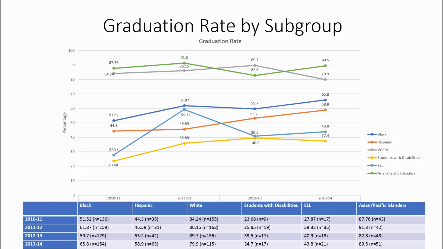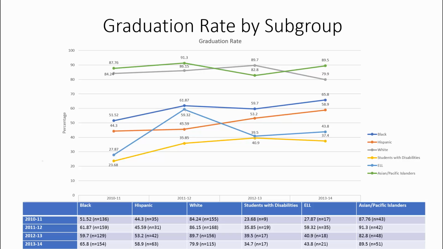As we look at Asian Pacific Islanders, we'll notice from the 2012 to 13 school year that Asian Pacific Islanders only make up 48 students. Although Asian Pacific Islanders make up the largest subgroup for graduation, their total numbers are relatively low compared to the amount of other students in the school.